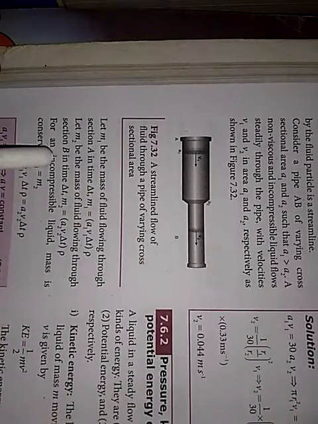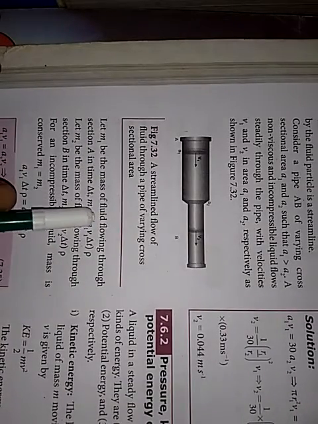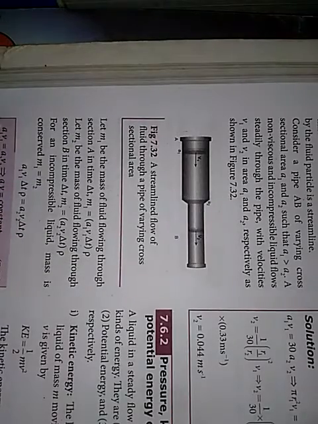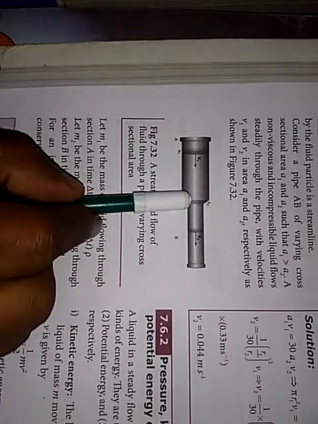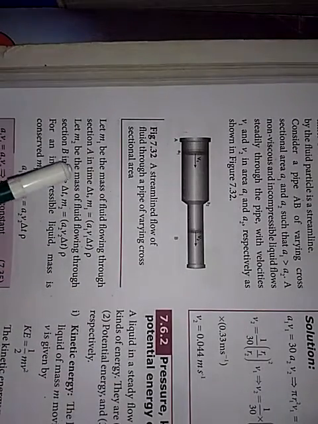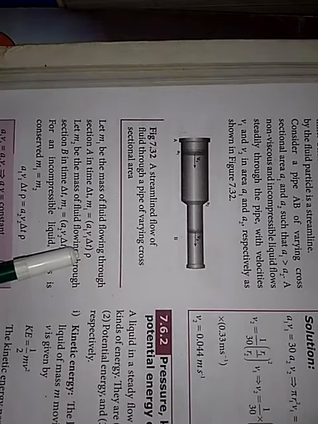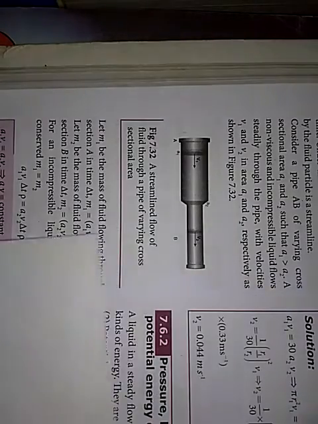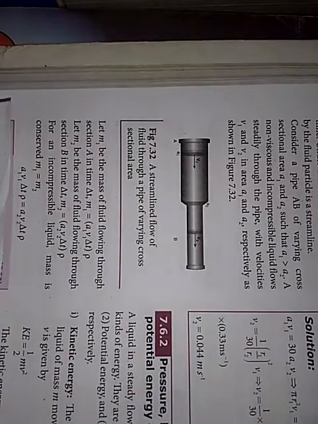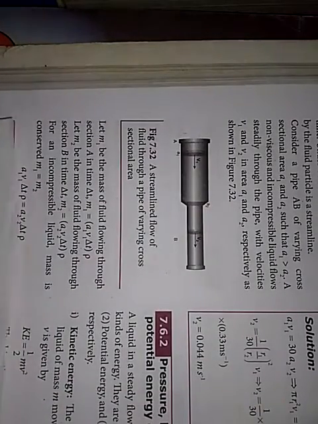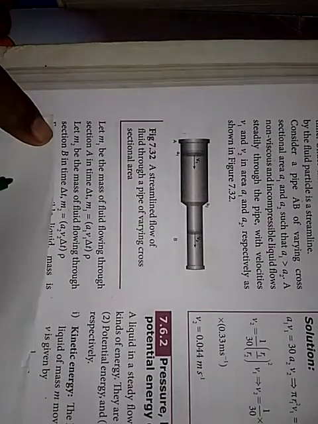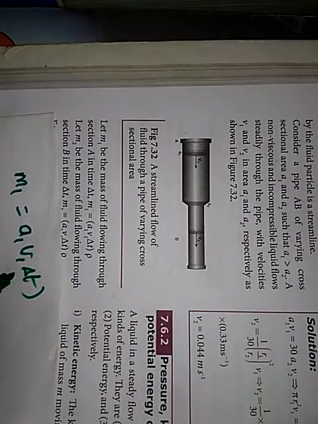Now next, let M1 be the mass of fluid flowing through section A in time del t. So M1 is equal to A1 V1 del t into rho.